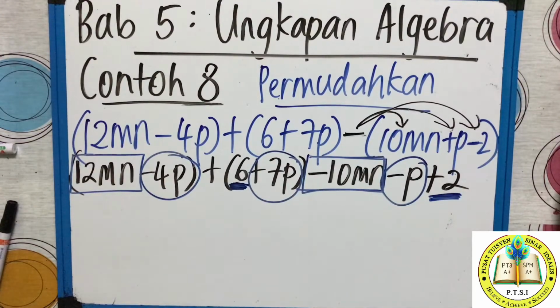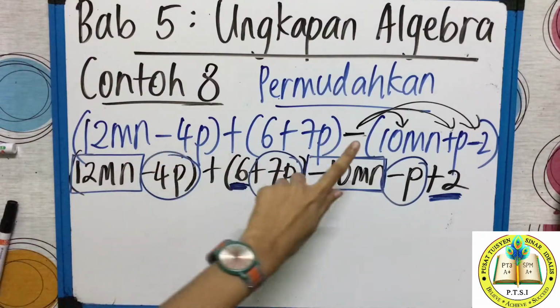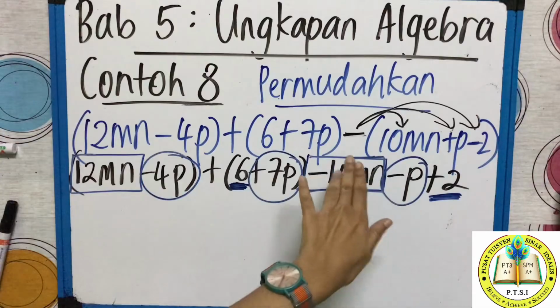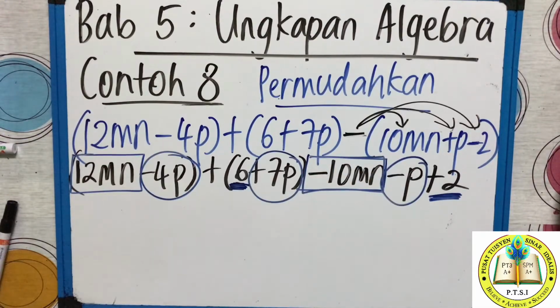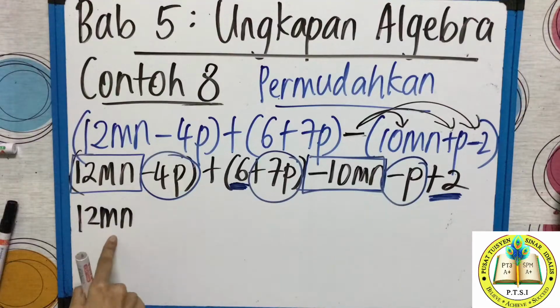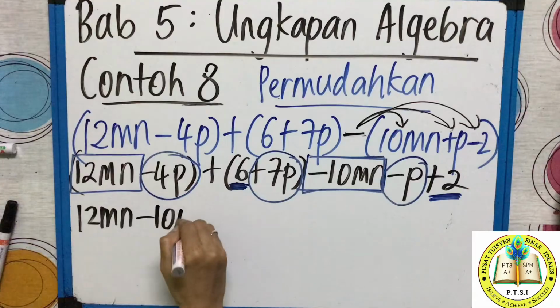Okay, sekarang kamu susun. So the first rules plus, never mind. But kalau ada tolak, darab. Then you get this. So only for minus, you must take note on that. Then put shape. Mn kotak, p cikgu bulat. Nombor cikgu biarkan. Now the next step, teacher arrange it, susun. Okay, now see how teacher arrange it. 12mn, negative 10mn.